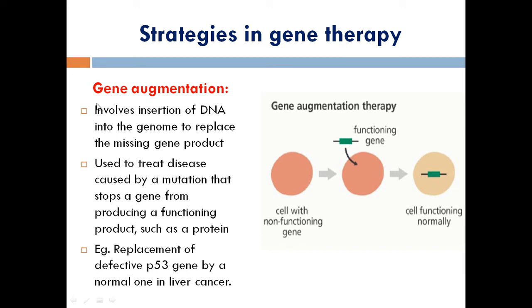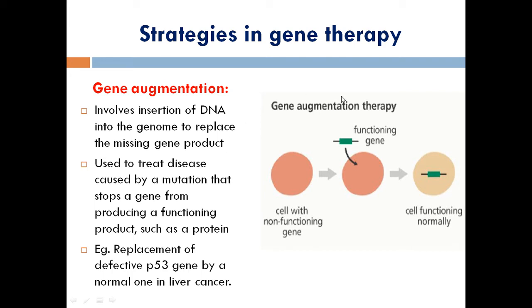So here the altered gene, otherwise the mutated gene, has been replaced by a normal gene. That process we call gene augmentation. With the help of this method, we are going to exchange the unwanted with the wanted, that is, the modified or mutated with a normal one. This theory we call the gene augmentation theory. It involves the insertion of DNA into the genome to replace the missing gene product.